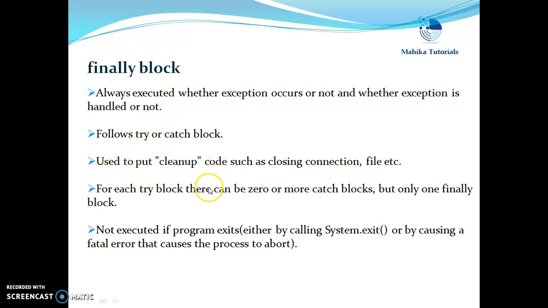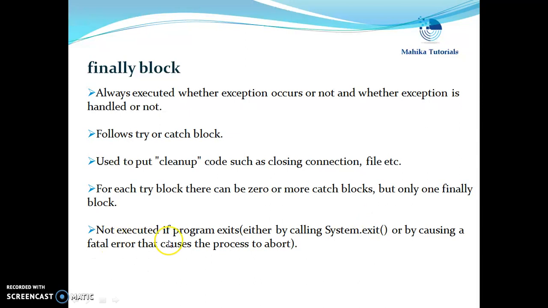Finally block is used to put cleanup code such as closing connection or closing file, etc. For each try block, there can be 0 or more catch blocks, but only one finally block. We have seen that we can give multiple catch blocks with one try block, but there can be only one finally block for every try block.